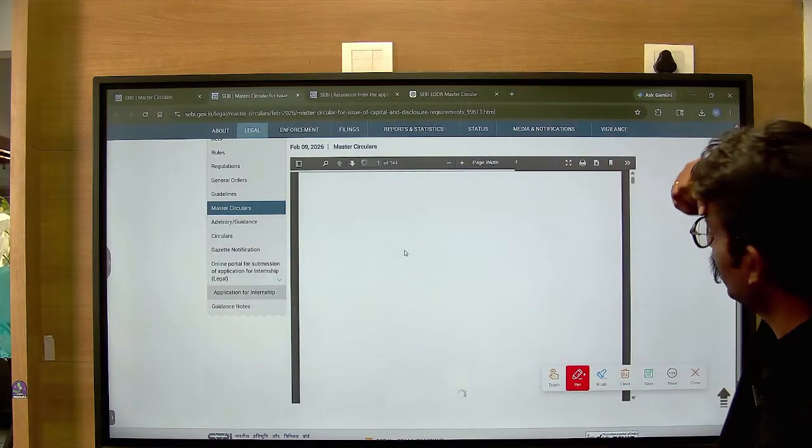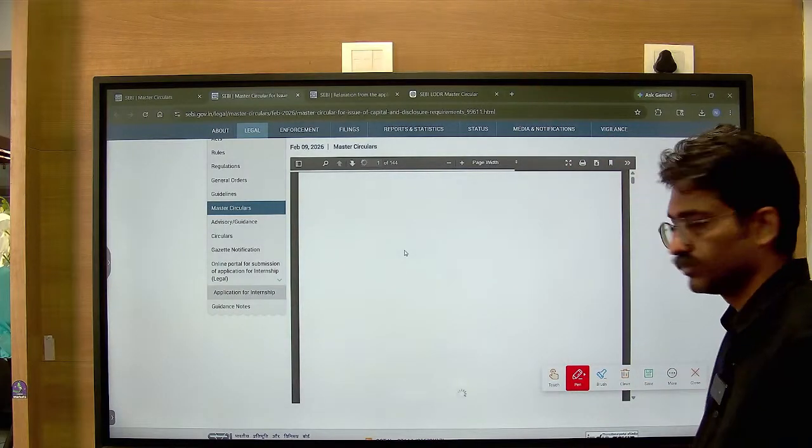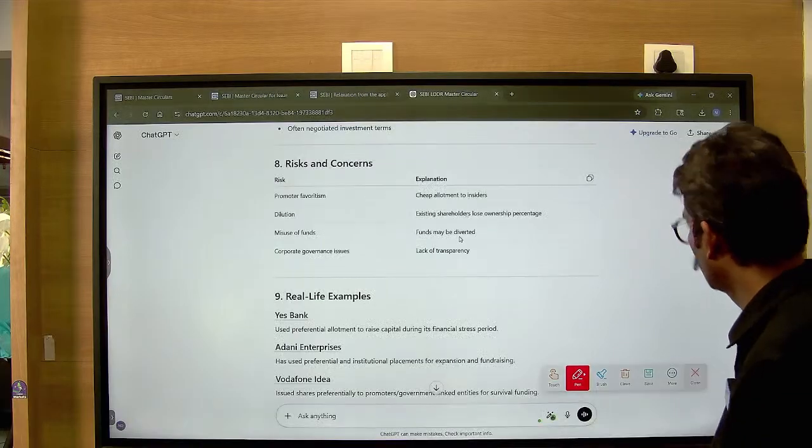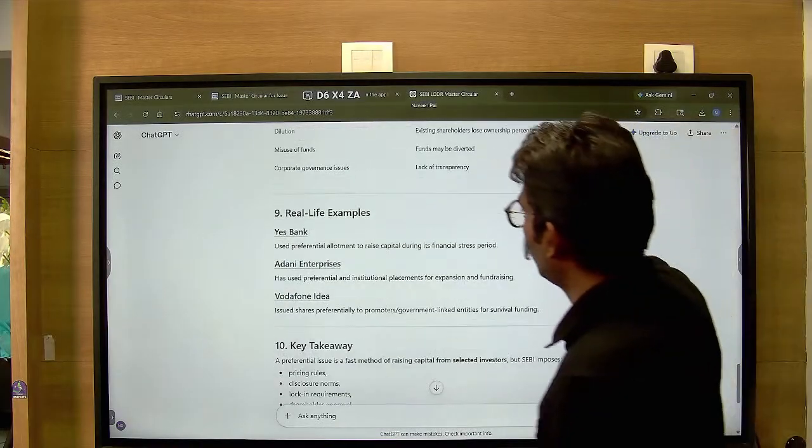Can you open the ChatGPT thing that we have just opened? Just that portion. It is done. So this is what we're talking about.